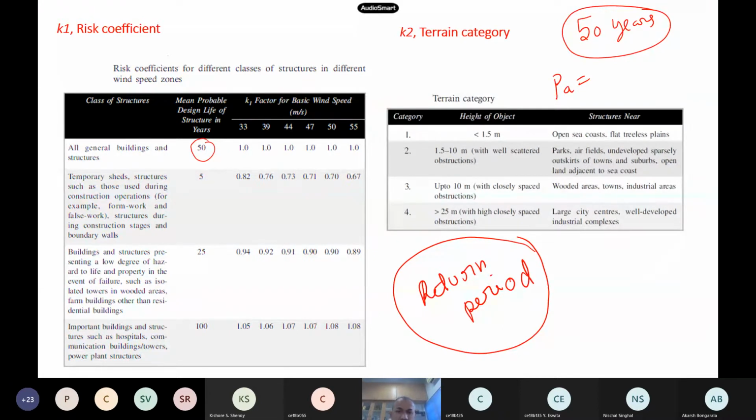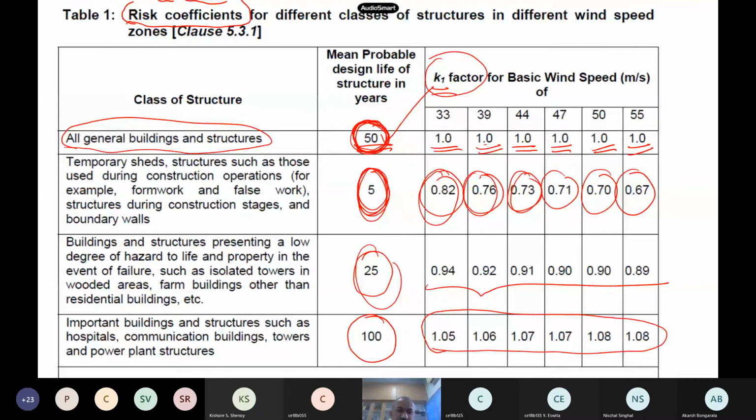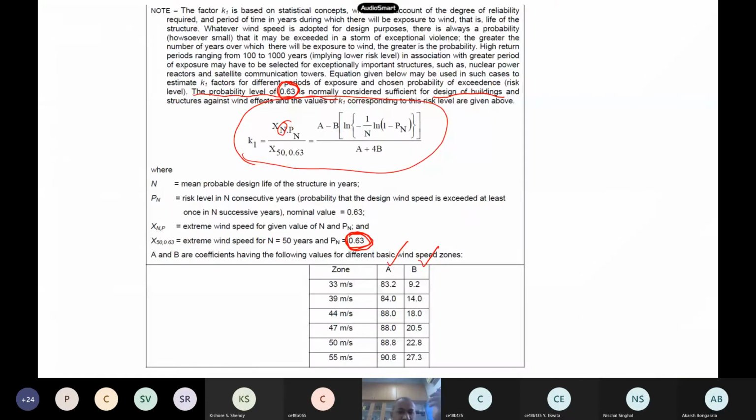63.5. So if you are designing as per wind code and 50-year return period, you are taking 63% risk. So once you know the risk, you cover it with insurance. And our code also, if the design life is more, then obviously these numbers also increase. So this is a very important thing.